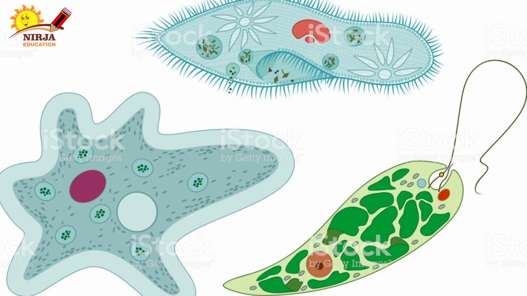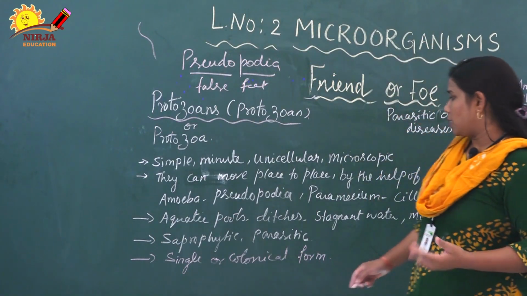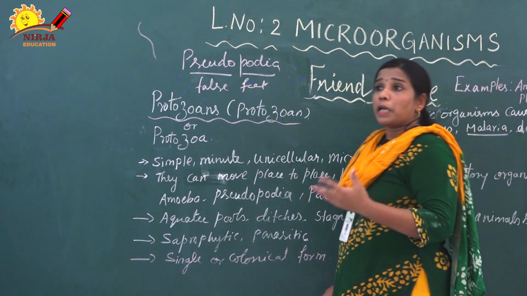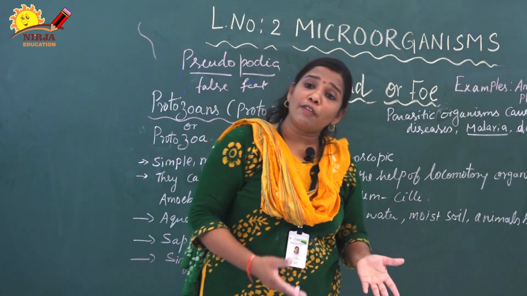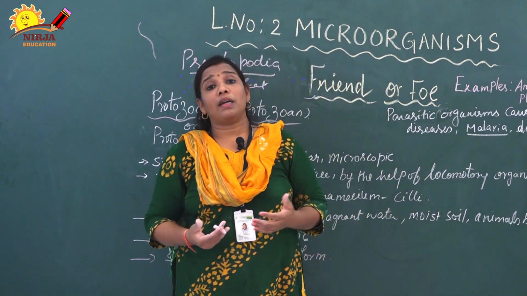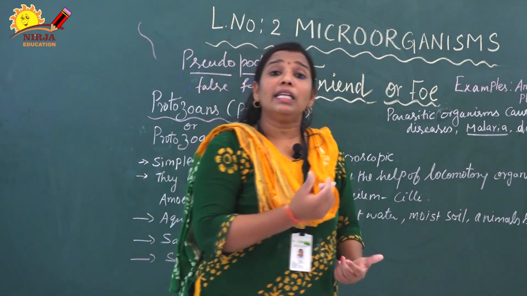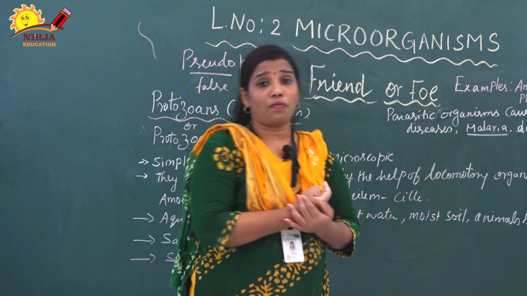Next, these protozoans are mainly present in aquatic regions, stagnant water, aquatic pools, freshwater ponds, lakes, and also some ditches. They lead saprophytic as well as parasitic modes of life. What is saprophytic life? We know that: they derive food from dead and decaying matter. But some protozoans act as parasites. They derive food from other living organisms, giving a harmful effect.